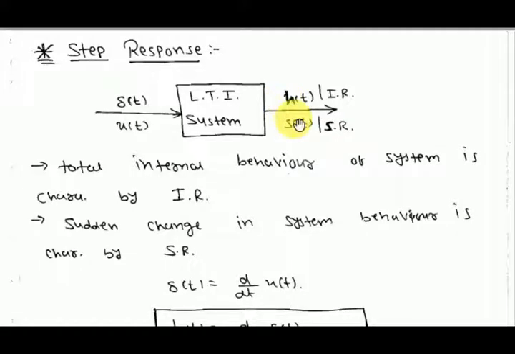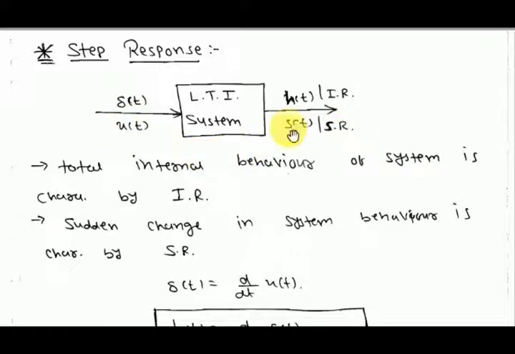Okay, the next topic is step response. We have discussed impulse response, which is the response due to an impulse as input. Step response is the response due to a step function as input. If you apply δ(t) as input, you get h(t) at the output, the impulse response.